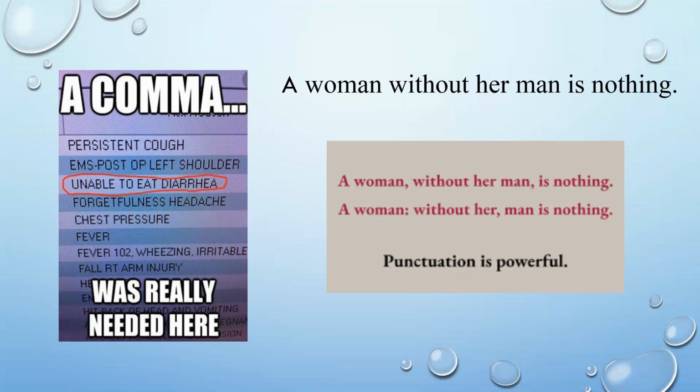This was written on the board, and all the men or all the boys in the class wrote it just like this: a woman without her man is nothing. This was the way men wrote. But when we look at how girls or women wrote in the class: a woman, without her man, is nothing. So one sentence could be interpreted in two different ways.